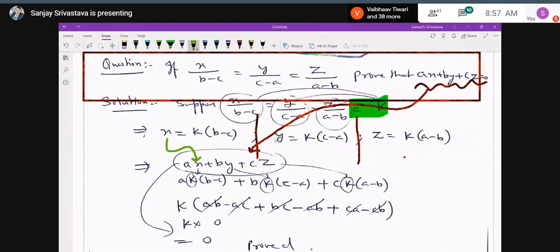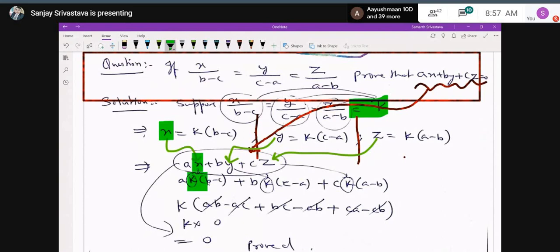That is, a is as usual, and in place of x, k into b minus c. And similarly, b is as usual, and in place of y, k into c minus a. And plus cz, c is as usual, and in place of z, k into a minus b.